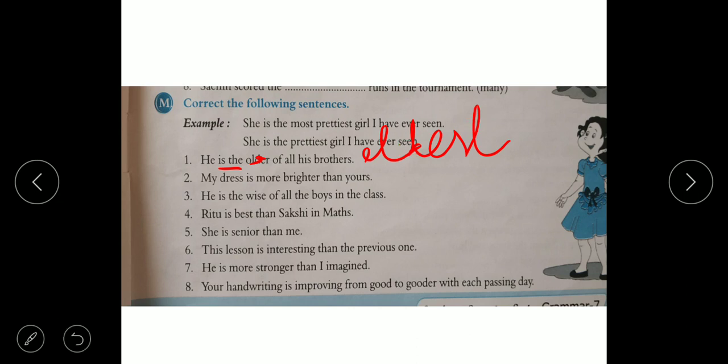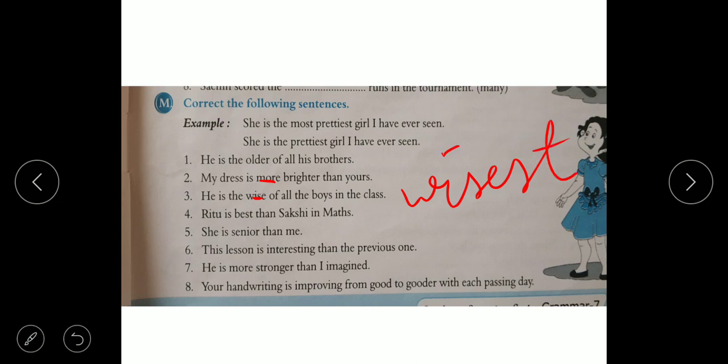Second one, my dress is more brighter than yours. Don't write more, you have to write my dress is much brighter than yours. He is the wise, he is the is a superlative form, so we have to write wisest.